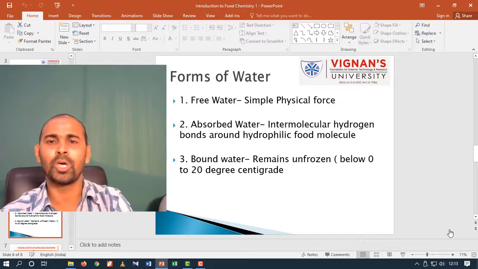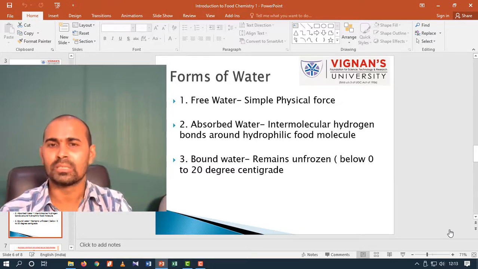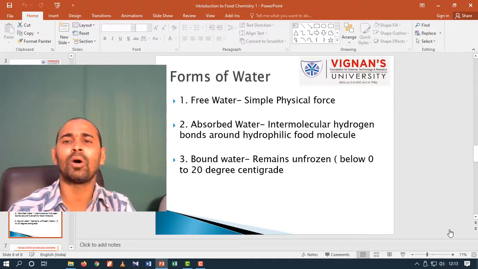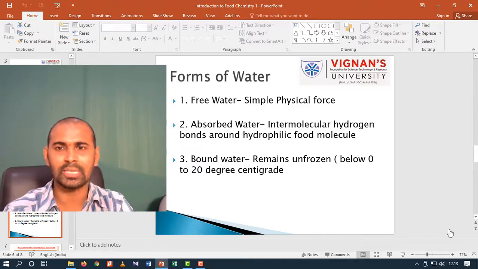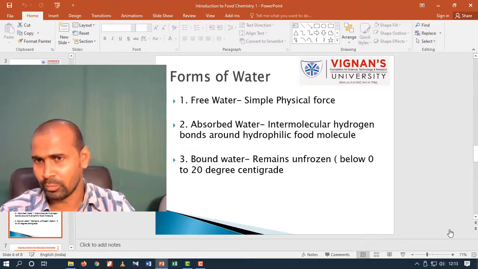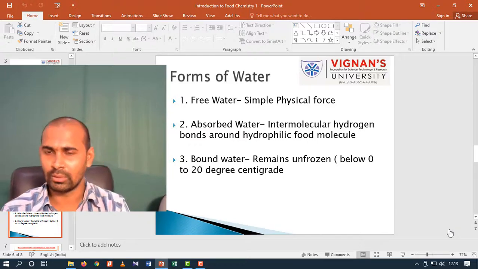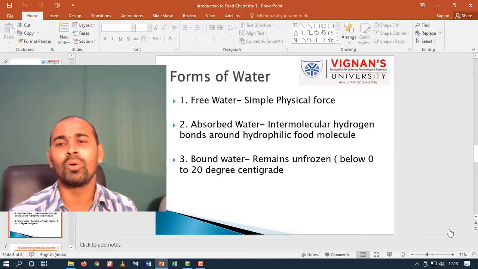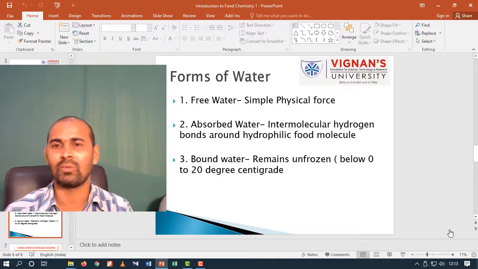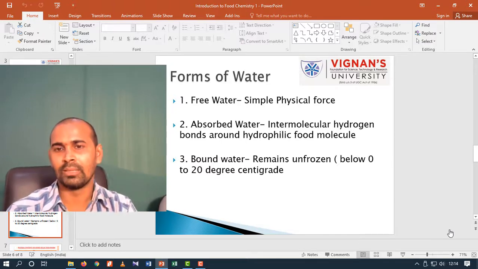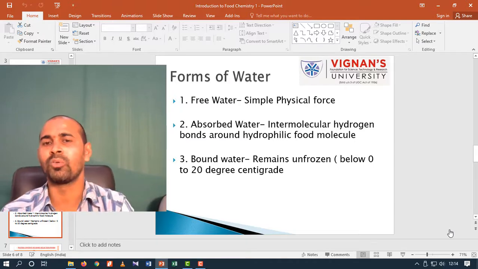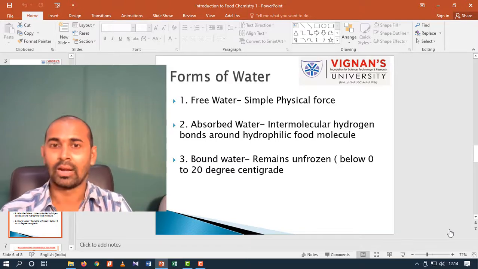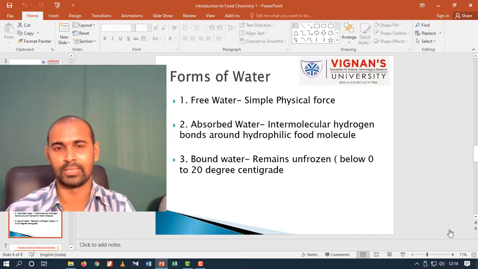Coming to the next, absorbed water. We need some extraordinary physical force to remove this absorbed water because they contain intermolecular hydrogen bonds around hydrophilic food molecules. That is the reason we need more physical force than for free water. Then coming to the bound water, this bound water remains unfrozen. We cannot remove it even by application of higher physical forces. The percentage of bound water in food ranges from 5 to 6% only, whereas free water is 80 to 85%, and absorbed water is 10 to 15%.